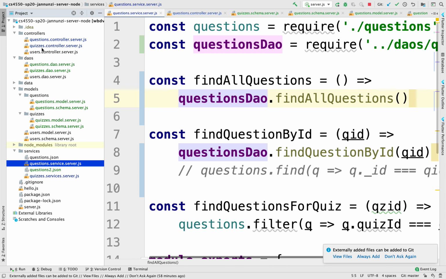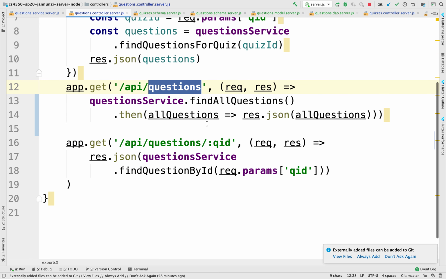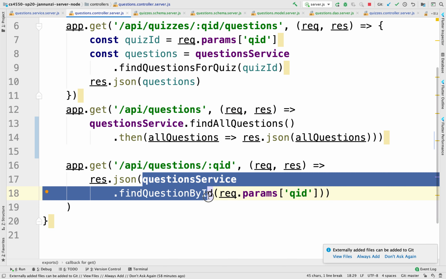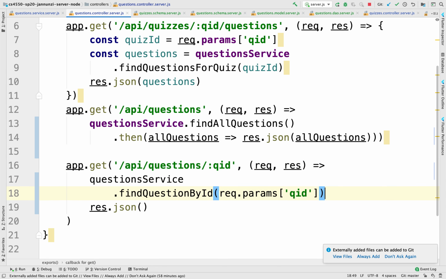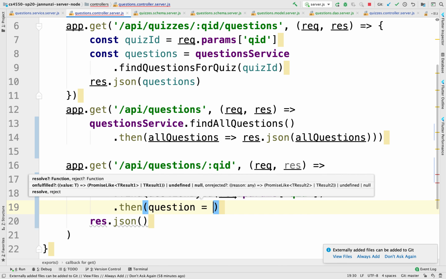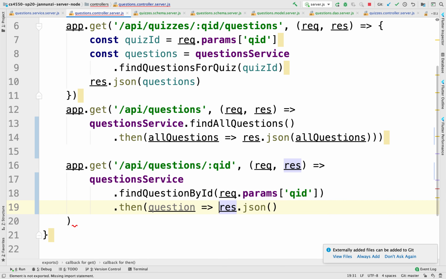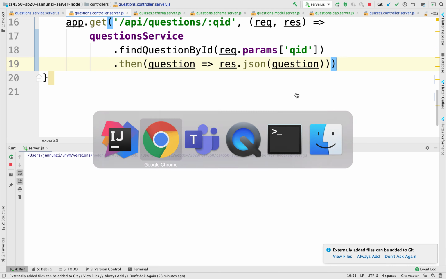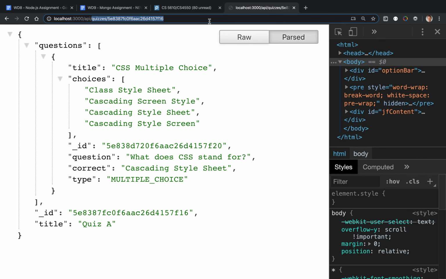If we go to the question controller, we'll see that we were using this find question by ID right here, which was using the synchronous version. So let's rewrite this. We're going to move this up, and this is going to return a promise which we can register for. So this is the question, and we can then pass the question as a response from the server.